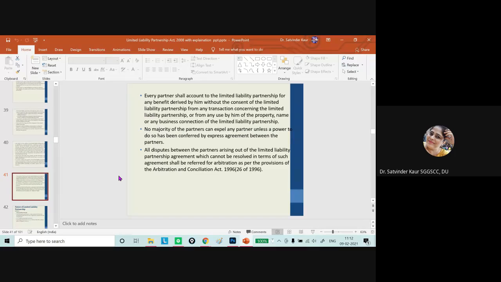And also, one important condition is that partners, as a group or the majority of partners, cannot expel any partner unless this particular clause is given in the LLP agreement. And also if there are any kinds of disputes, these disputes will be under the provisions of the Arbitration and Conciliation Act 1996. So this point you can skip as well.